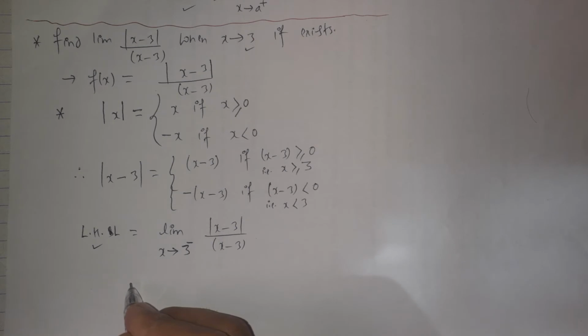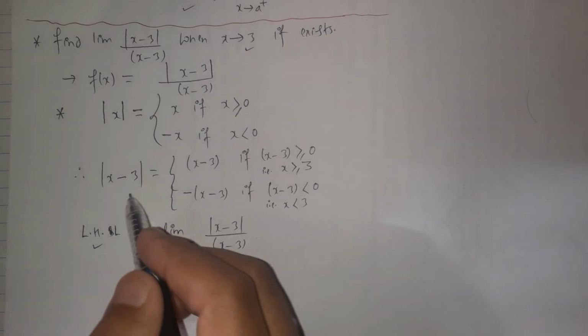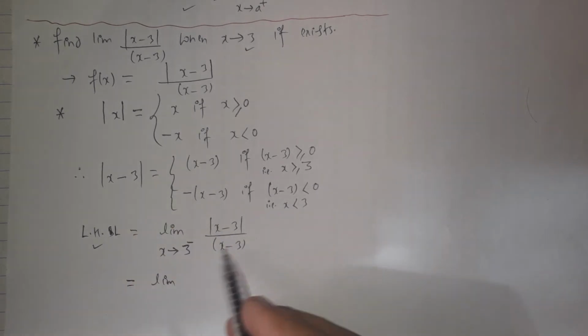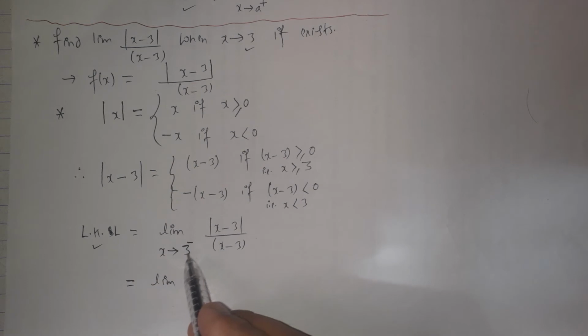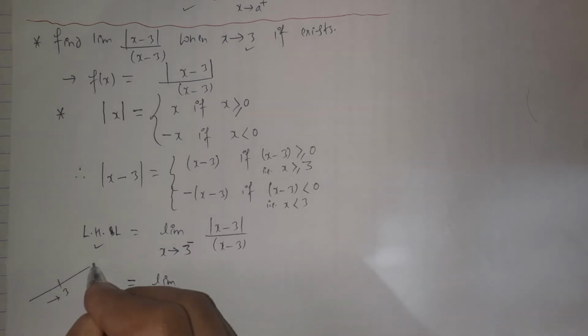This can be further simplified as the limit, and here the mode of x minus 3 we already calculated. Let's suppose on the number line this is 3. We are going to approach this 3 from the left hand side.